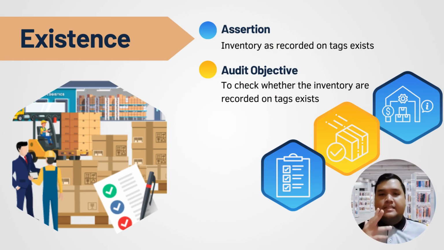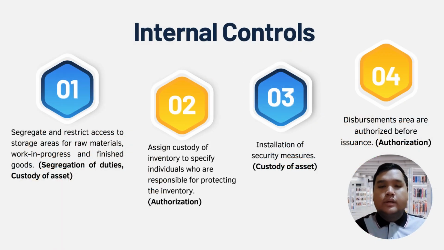Next, we go to the first assertion in inventory, which is existence. The audit objective is to check whether the inventory recorded on the tag exists. Next, we go to internal control. Firstly, segregate and restrict access to the storage area for raw material, work in progress, and finished goods. Assign custody of inventory to specified individuals who are responsible for protecting the inventory. Installation of security measures, and disbursements are authorized before issuance.